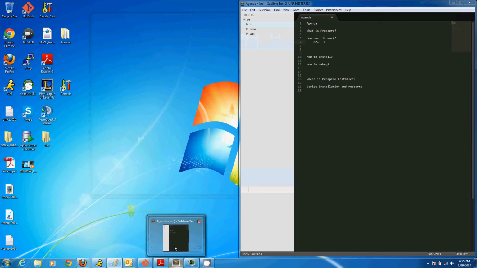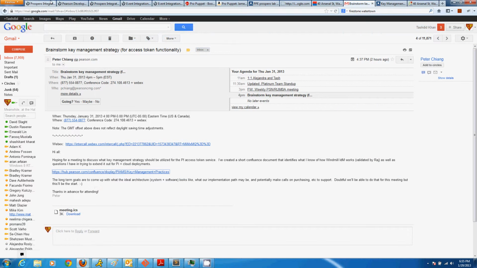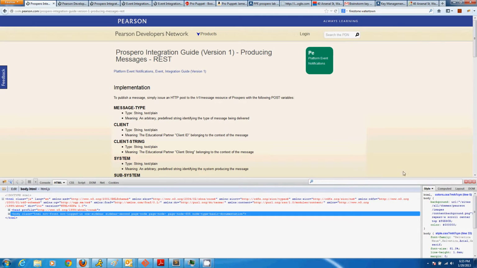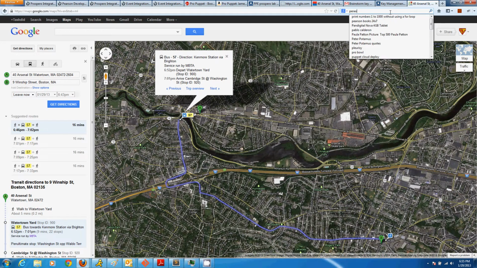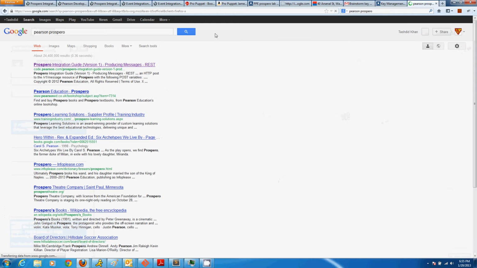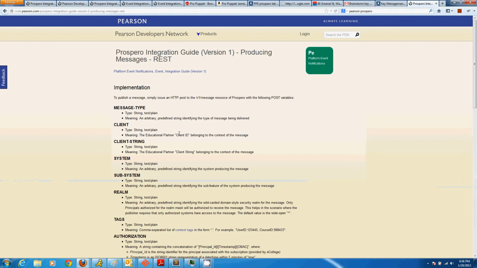So how does Prospero really work? In order to answer that question, we really should be looking at the integration guide. If I were to look for the integration guide, I can just go to Google and type in Pearson Prospero, and the first link for me will show code.pearson.com, and I can go to that site, and sure enough, we'll see the Pearson producing messages Prospero integration guide.